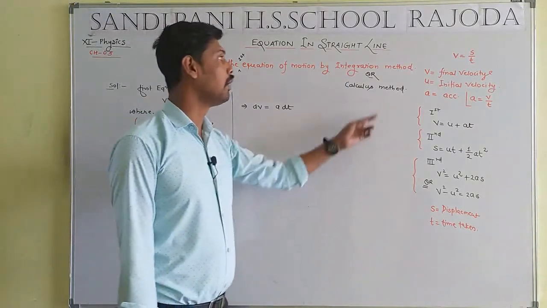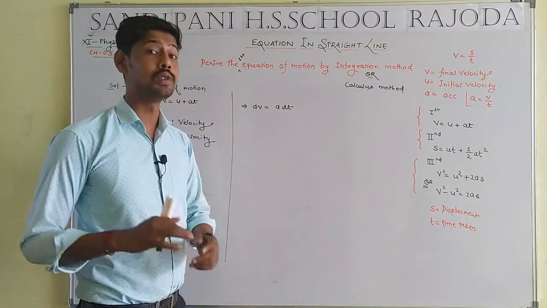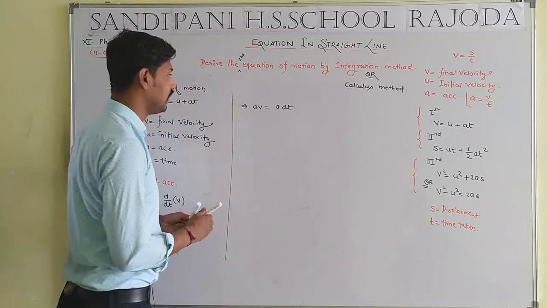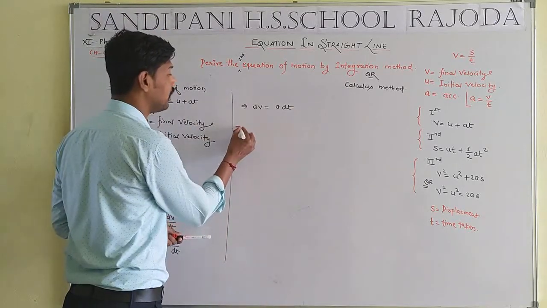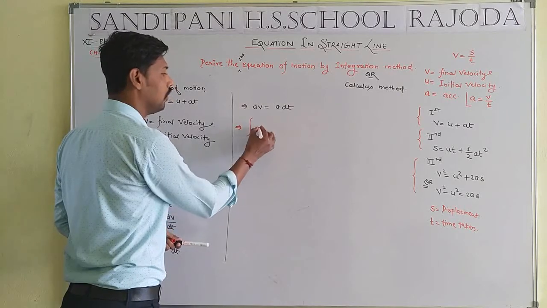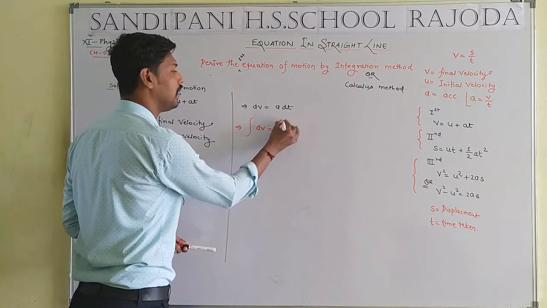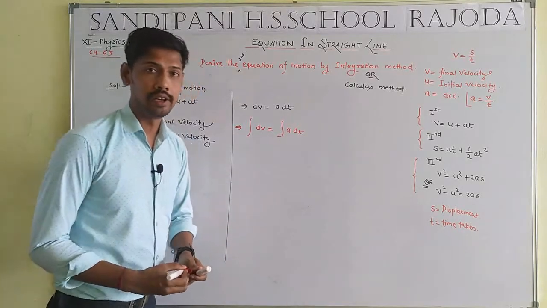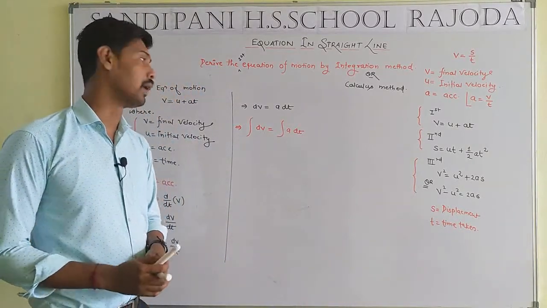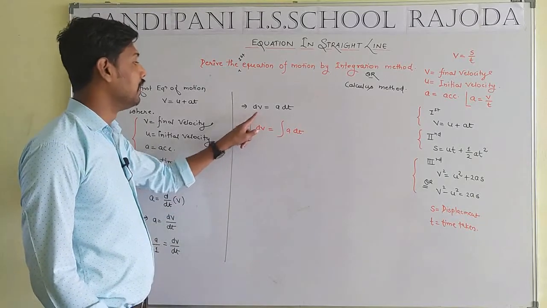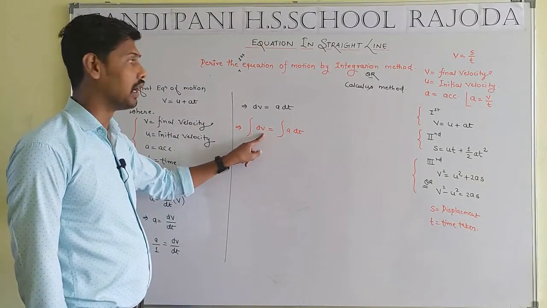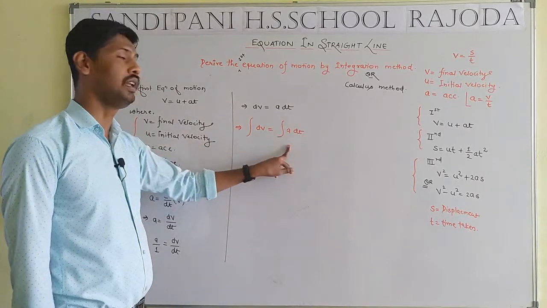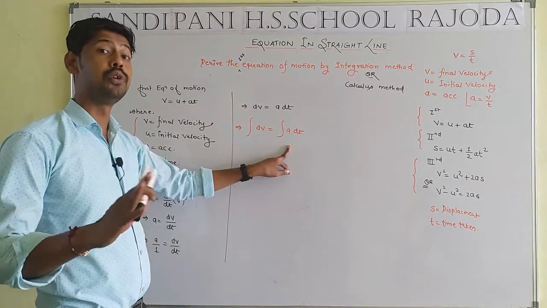Now, time to introduce the calculus method, the integration method. Now we take integration on both sides. Which type of integration? Partial integration. Why did I mention partial integration? Here integration with respect to v, and here integration with respect to t. That means both sides are integrated with respect to different variables.